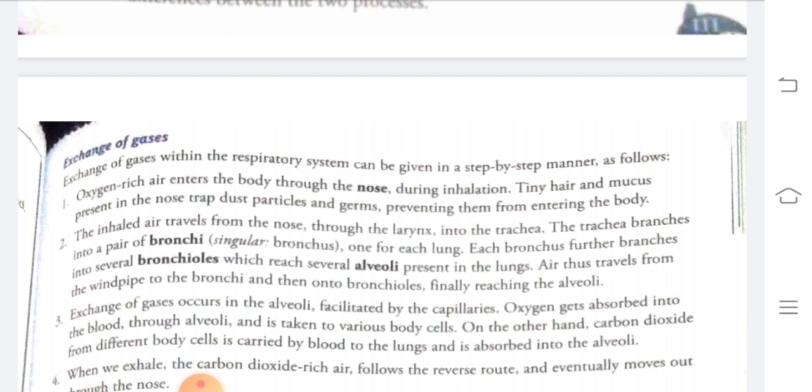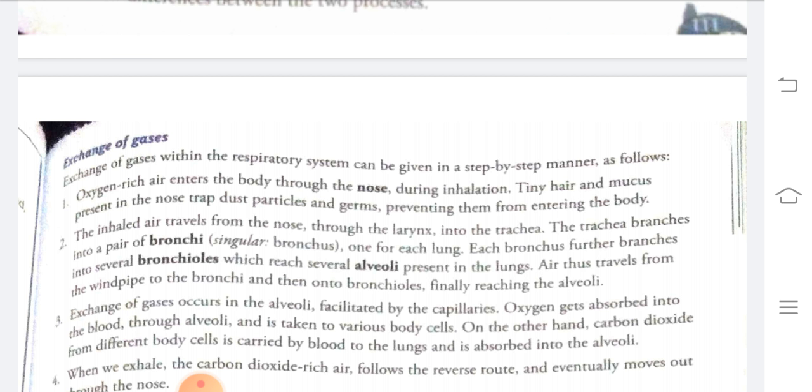When we inhale the air, this air contains some dust particles and germs, so these tiny hairs trap the dust particles and the germs, and only air is allowed to move inside our body through the nose. After this, the inhaled air is passed through the larynx. Larynx is an organ in the neck, near the trachea.